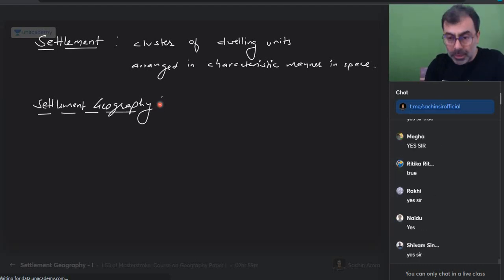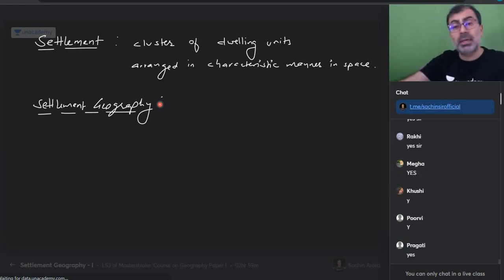So if geography has a role to play, does it make sense to have a branch within the discipline of geography which will be called settlement geography? True or not? Make sense? So that is why settlement geography comes in. Everyone, that is why we have something which is called settlement geography. Everyone with me on this?